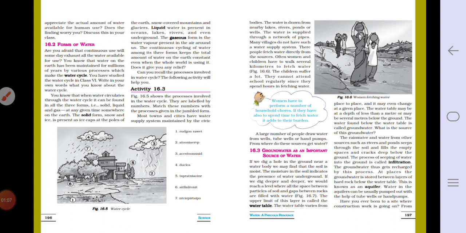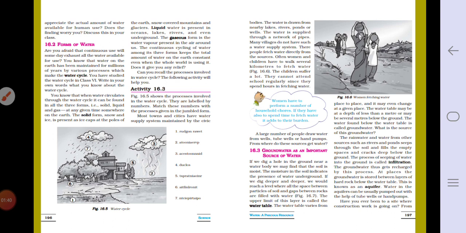Most towns and cities have a water supply system maintained by the civic bodies. The water is drawn from nearby lakes, rivers, ponds or wells. The water is supplied through a network of pipes. Many villages do not have such a water supply system. There people fetch water directly from the sources. Often people and even children have to walk several kilometers to fetch water. The children suffer a lot. They cannot attend school regularly since they spend hours in fetching water.